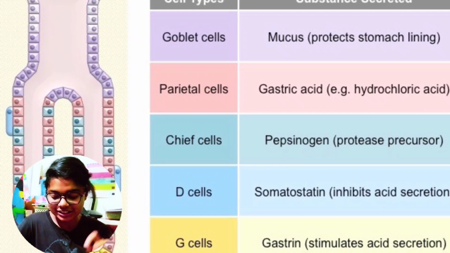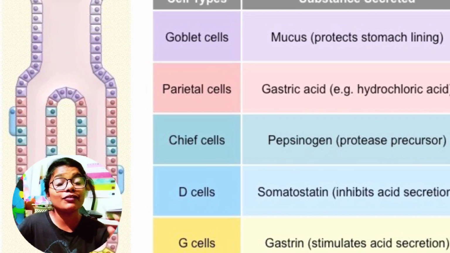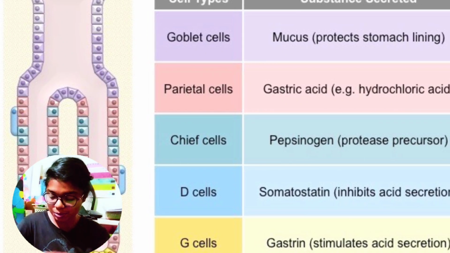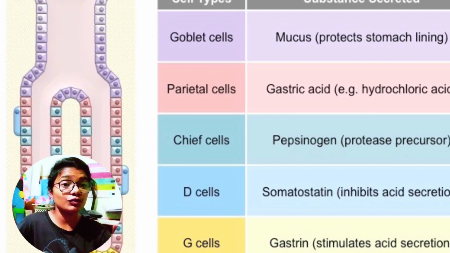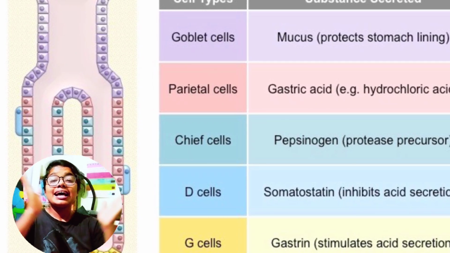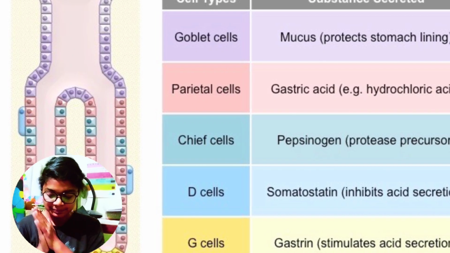The second one is oxyntic or parietal cells that will secrete the HCl and the intrinsic factor for vitamin B12 absorption. The third one is mucus or goblet cells that will secrete the mucus for the protection and lubrication, and the protection from the HCl, which is hydrochloric acid.